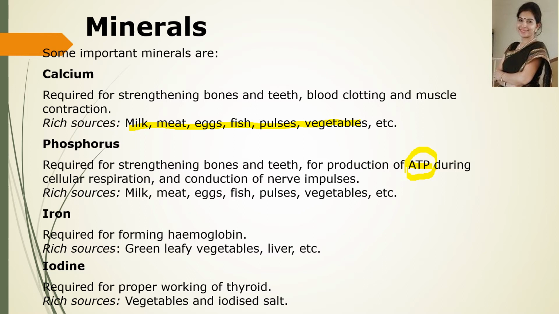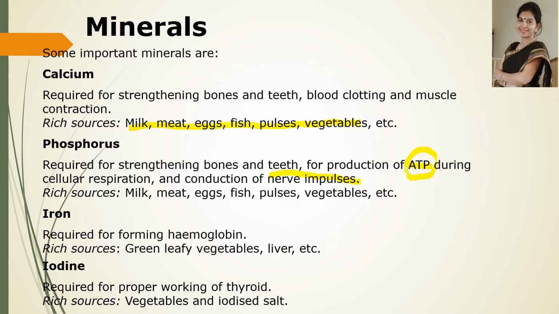So phosphorus is very important, and it is also required for conduction of nerve impulses. That means transmission of messages to the brain, and from the brain to the other parts of the body, requires phosphorus. It is present in milk, meat, egg, fish, pulses and vegetables.